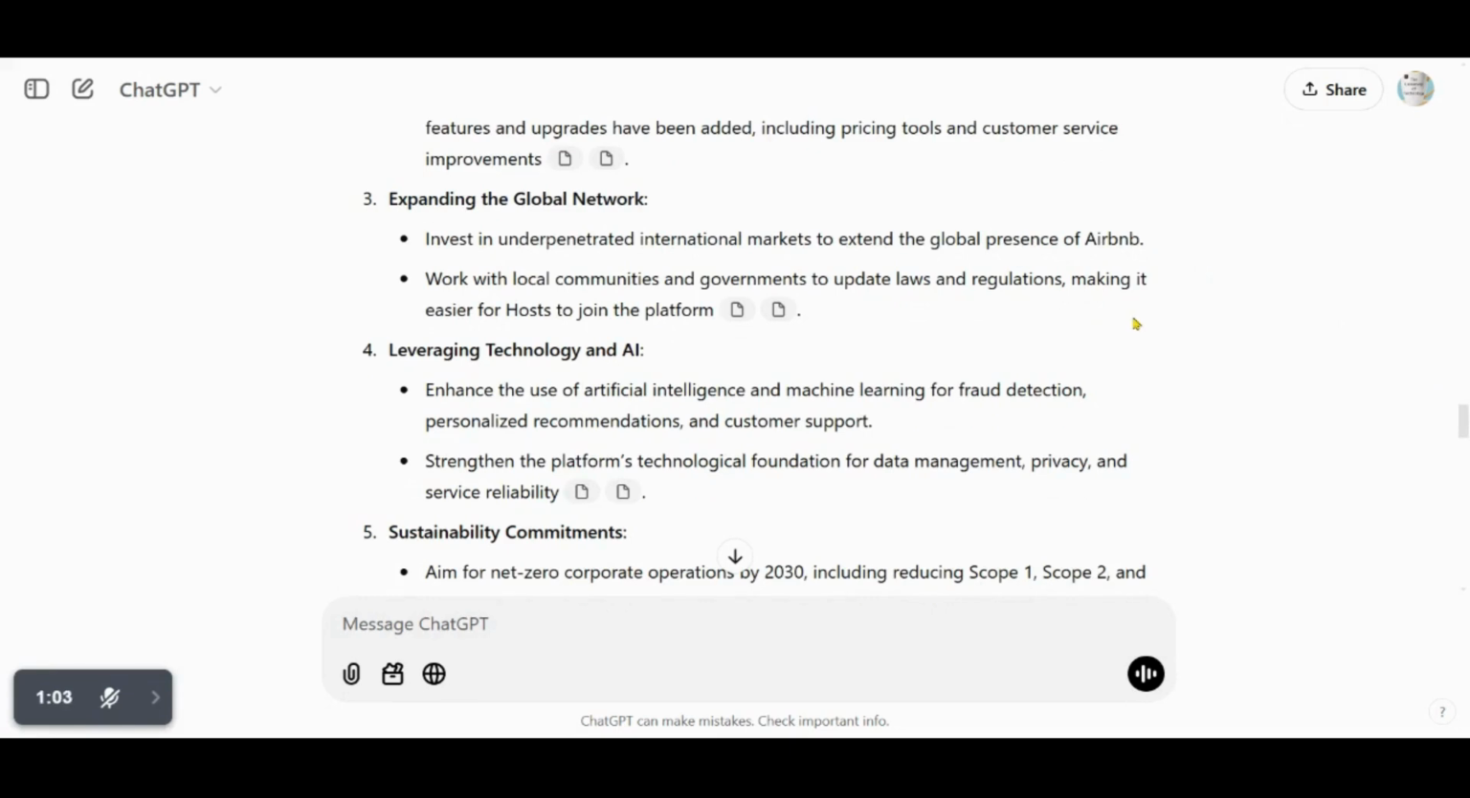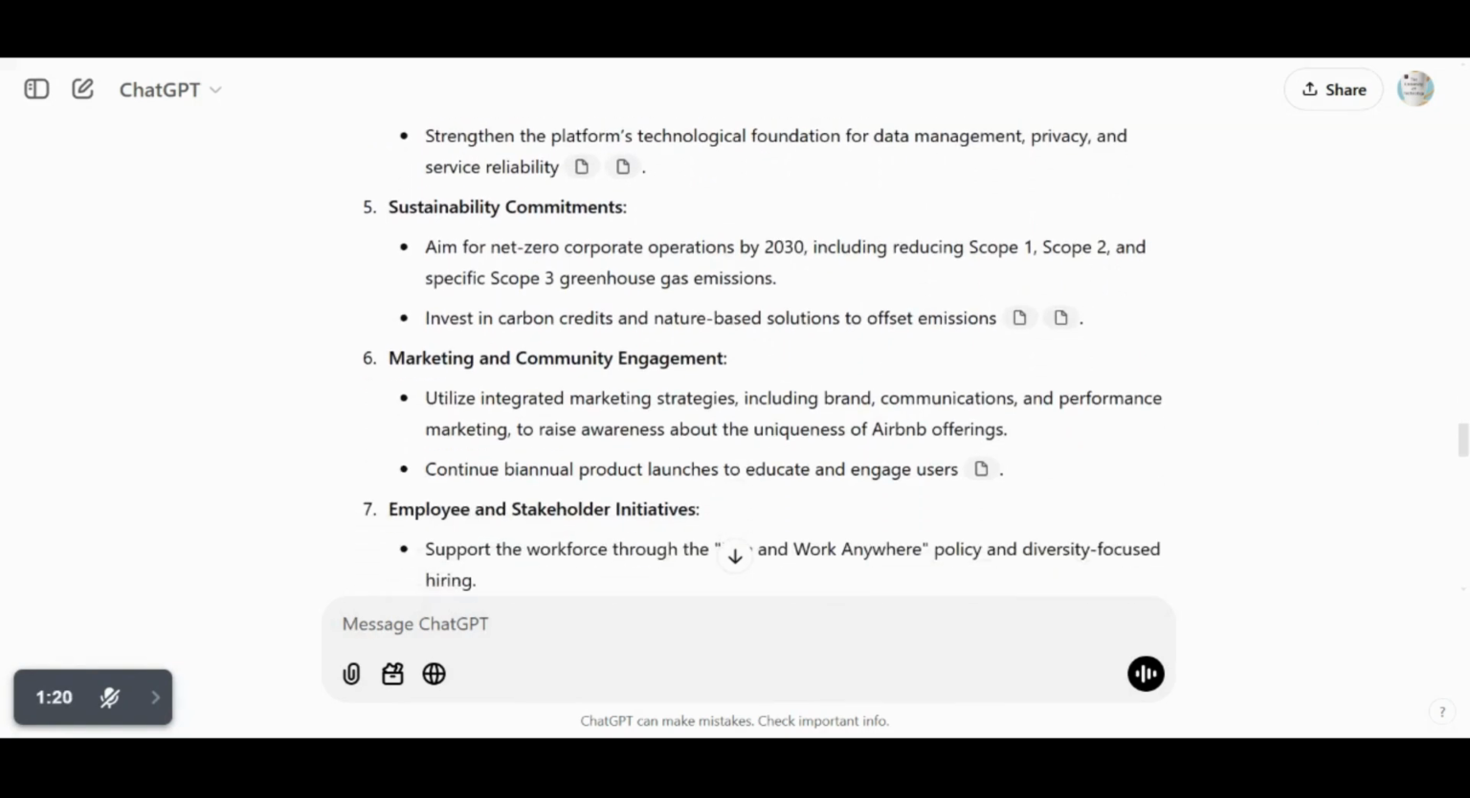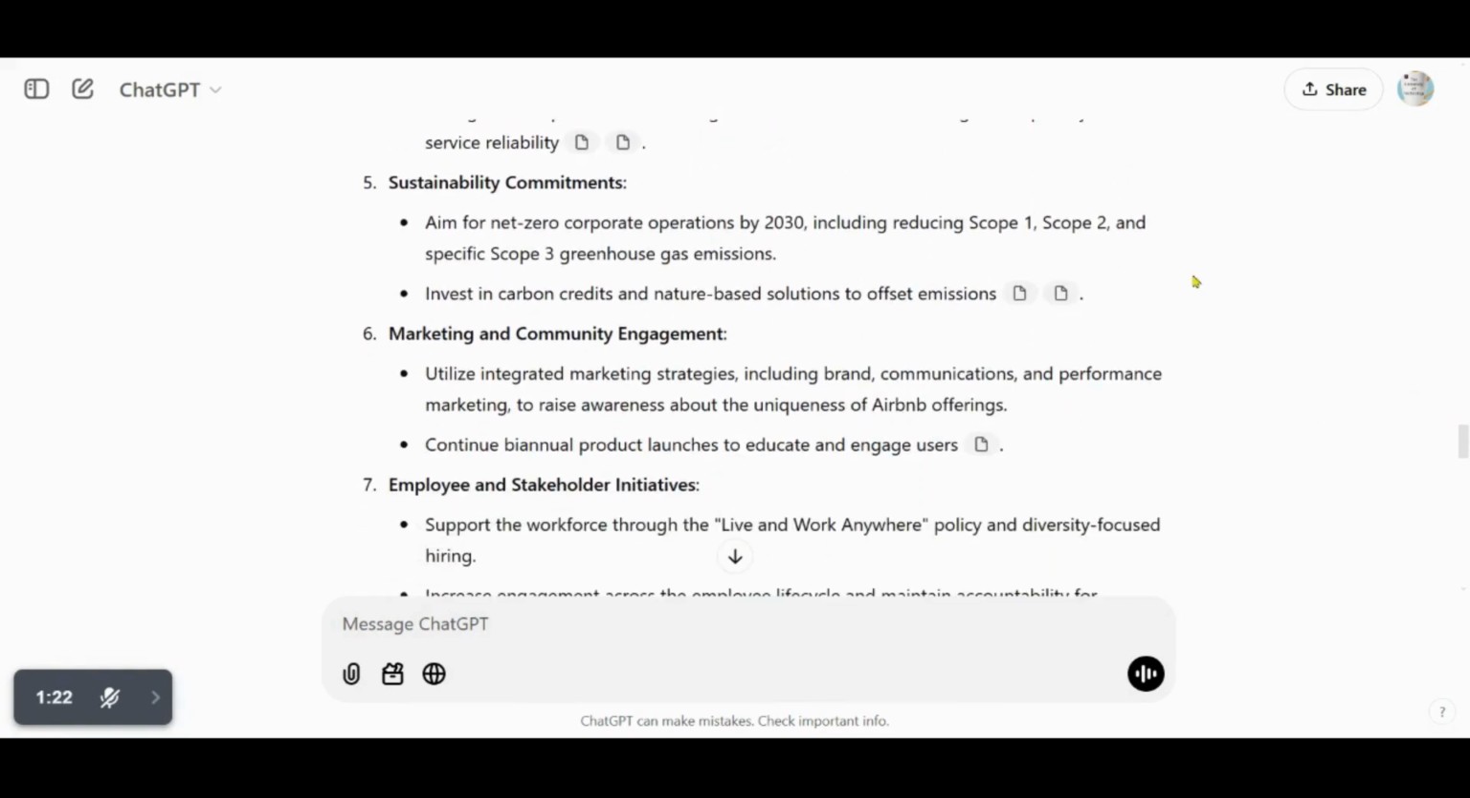Leveraging technology and AI. Enhance the use of artificial intelligence and machine learning for fraud detection, personalized recommendations, and customer support. Strengthen the platform's technological foundation for data management, privacy, and service reliability. Sustainability commitments. Aim for net zero corporate operations by 2030, including reducing Scope 1, Scope 2, and specific Scope 3 greenhouse gas emissions. Invest in carbon credits and nature-based solutions to offset emissions.